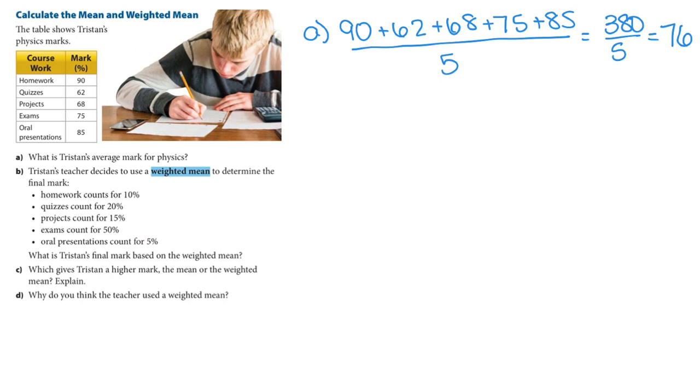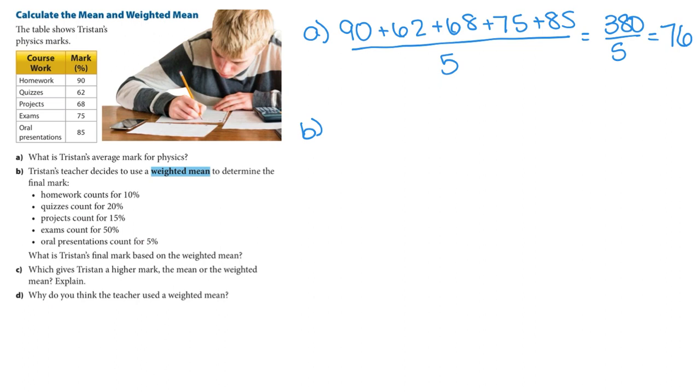Unfortunately, when we do our marks in school, it doesn't work that way. It's not that easy. So homework usually isn't worth as much as a quiz. A quiz usually isn't worth as much as an exam, and so on and so forth. So we do what's called a weighted mean, which means that some numbers have a little bit more value than others. So for example, homework counts as 10% of the final mark.